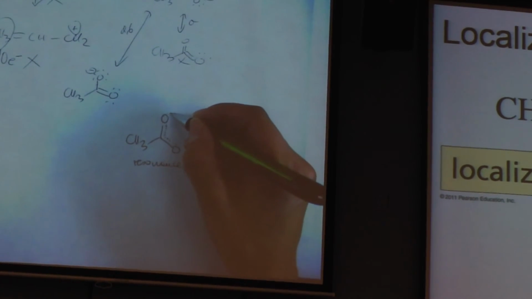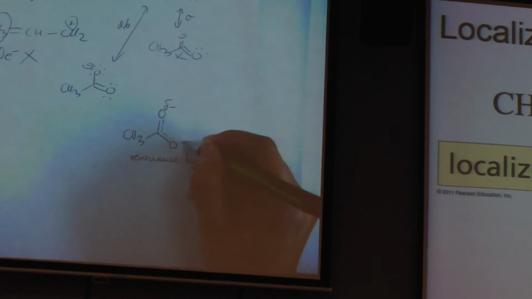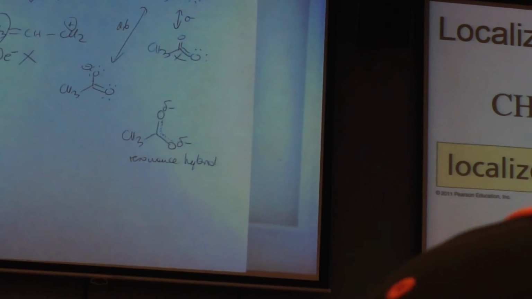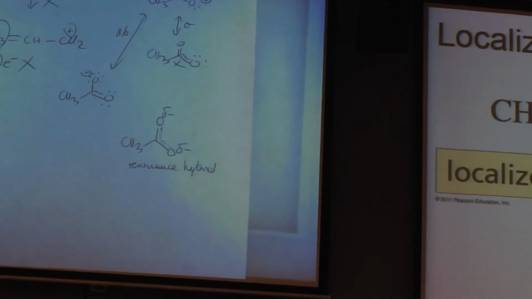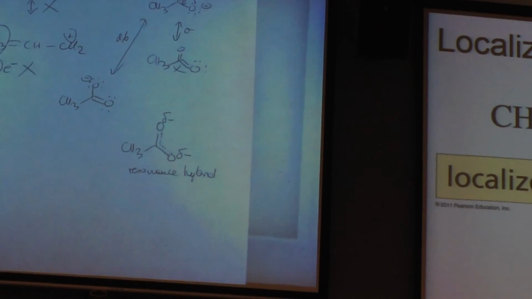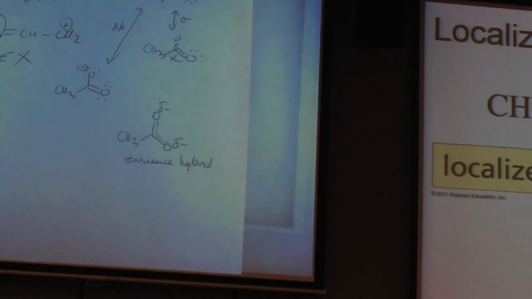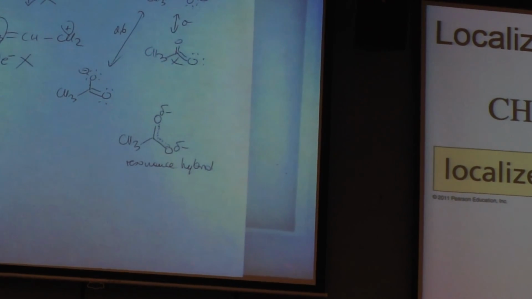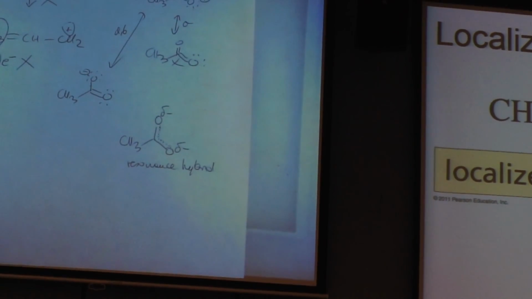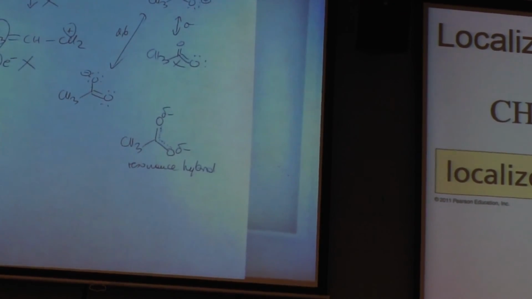Because at one instance, this is really minus, and the other instance, this is really minus. So both of them are minus at a specific time, and we assign a partial charge to this.